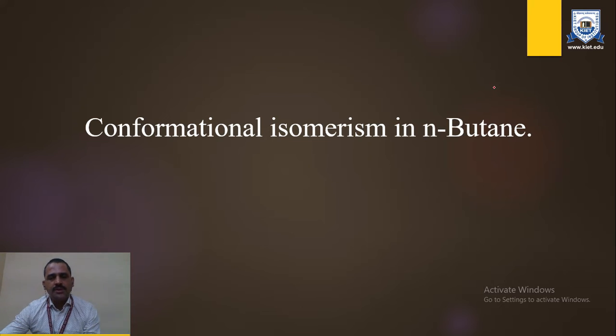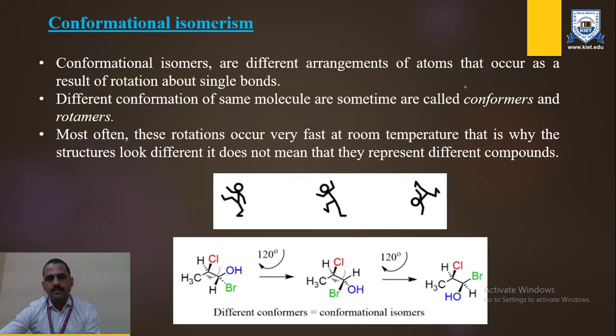Abhay Bhardwaj. Today we will discuss a topic: conformational isomerism of n-butane. Before discussing the conformational isomerism of n-butane, we should first know what we mean by conformational isomerism. Conformational isomers are the different arrangements of atoms that occur as a result of rotation about a single bond.